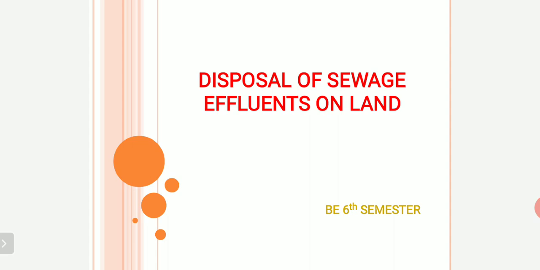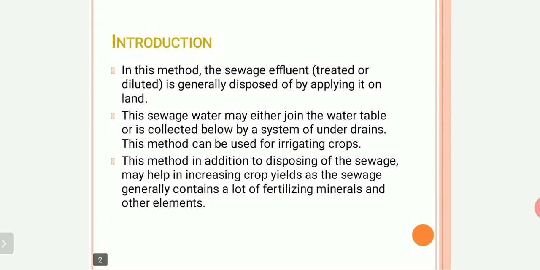Generally, the reason we dispose this on land is so that we can use this sewage water as effluents. So let's start with this. Firstly, in this method the sewage effluent is generally disposed of by applying it on land. Secondly, the sewage water may either join the water table or is collected below by a system of underdrains. This method can be used for irrigating crops.